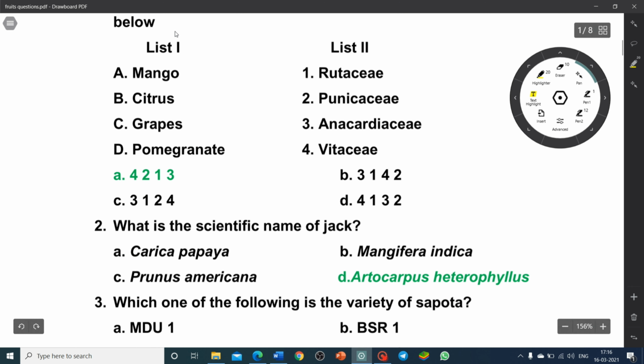What is the scientific name of jack? Carica papaya, Mangifera indica, Prunus americana, Artocarpus heterophyllus. So the correct answer is Artocarpus heterophyllus. Carica papaya is the scientific name of papaya, Mangifera indica is mango, and Prunus americana is apricot, which belongs to the family Rosaceae.